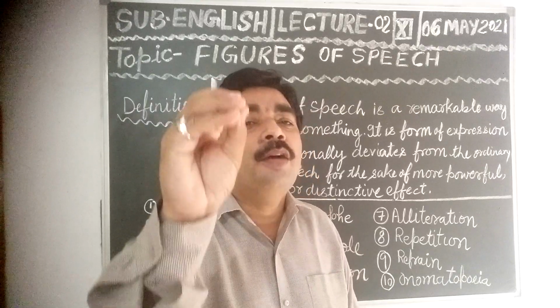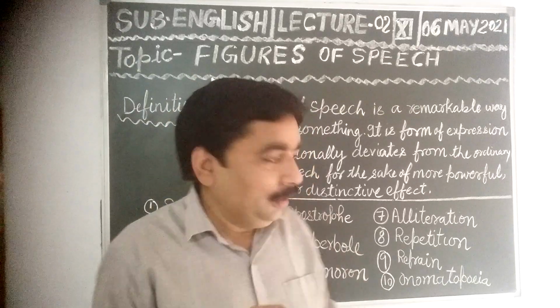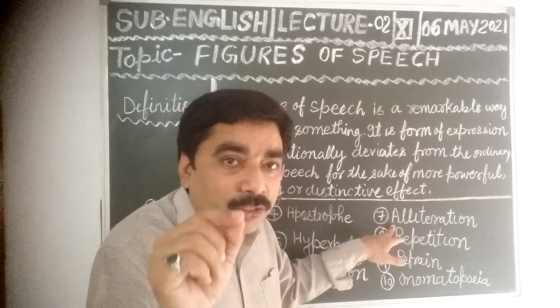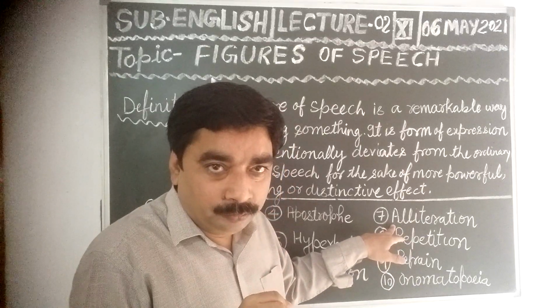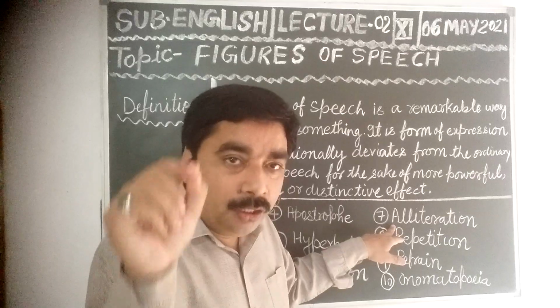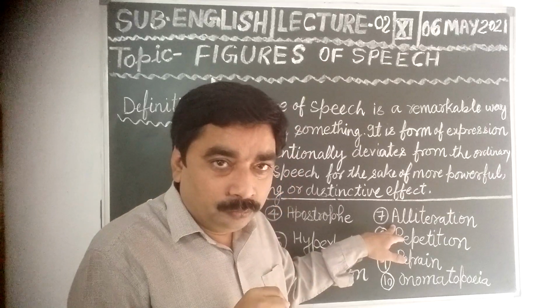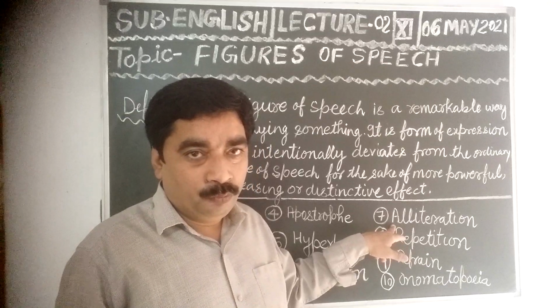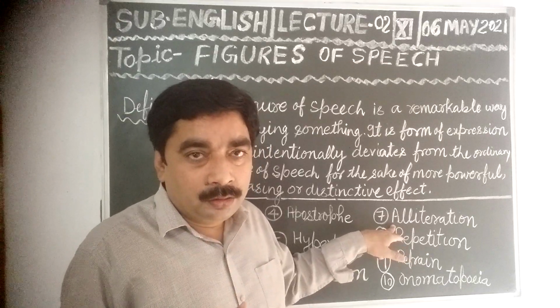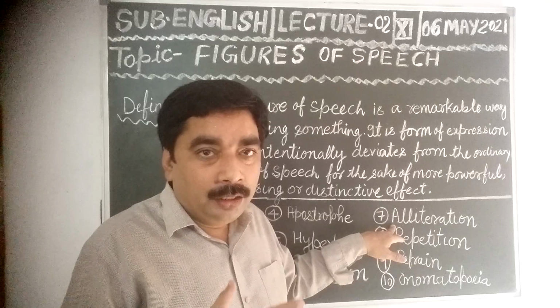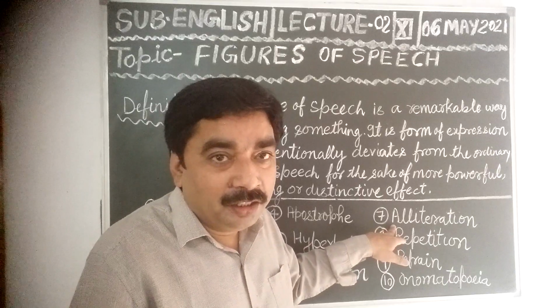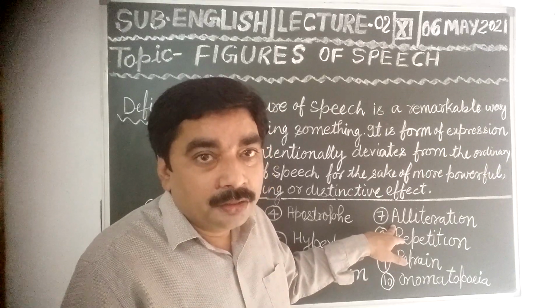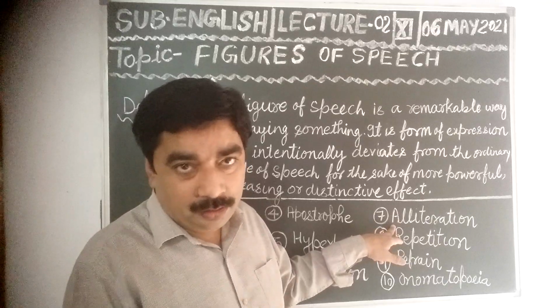Alliteration is a figure of speech in which the same letter or same sound is repeated many times. Example: Shreya is struggling in stormy sea. Shreya, yes.